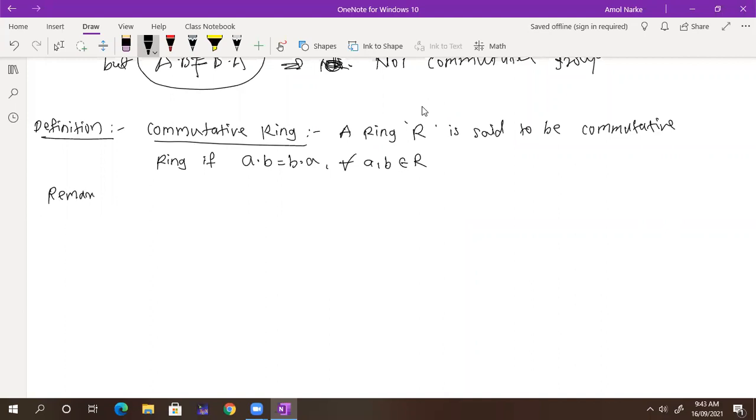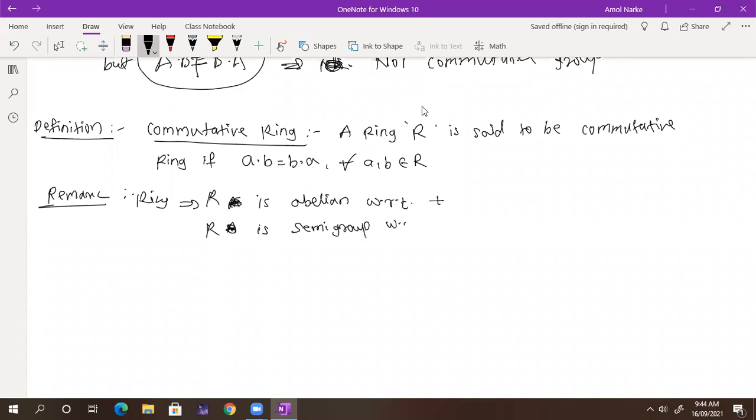The definition of a ring: R is abelian with respect to addition, and R is a semigroup with respect to multiplication. Semigroup means it satisfies only two properties: closure and associativity.